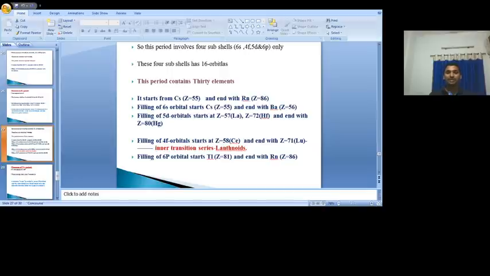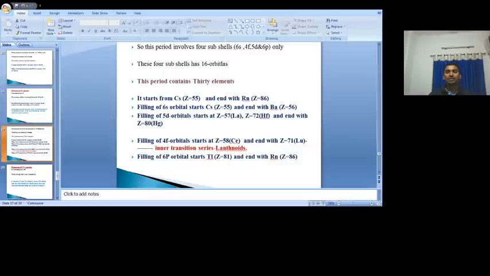That means in the sixth period 32 elements are present. Now, where does the fifth period end? Z equal to 54. So now it starts from atomic number 55 and ends with atomic number 86. Totally 32 elements are present.